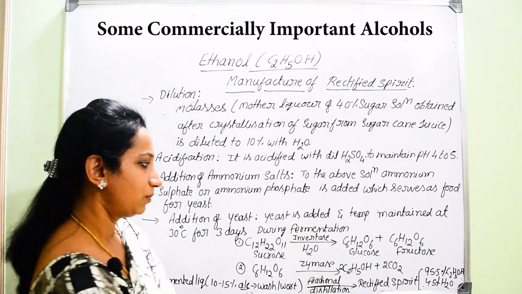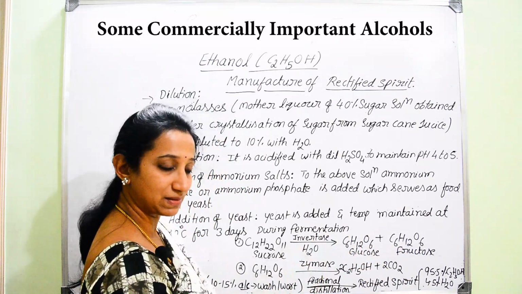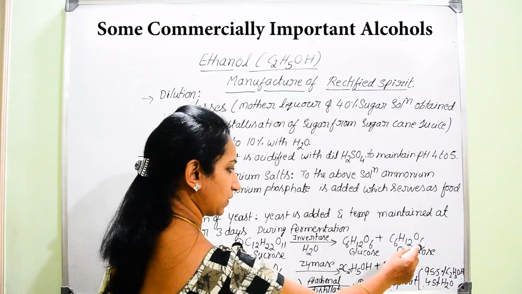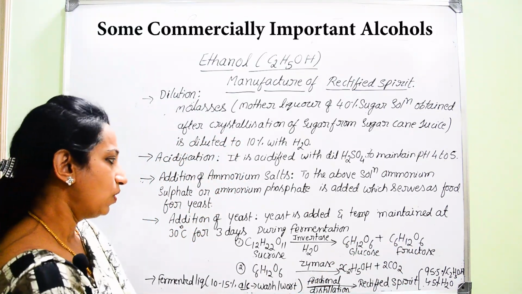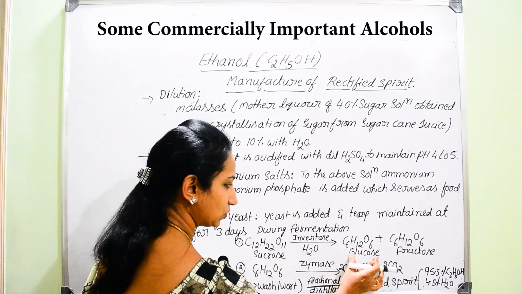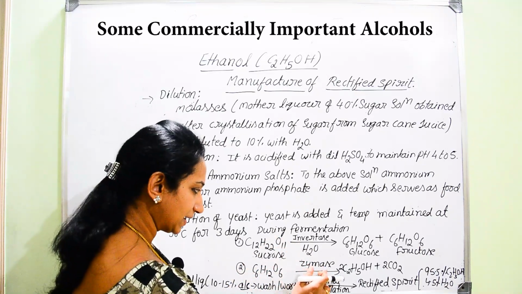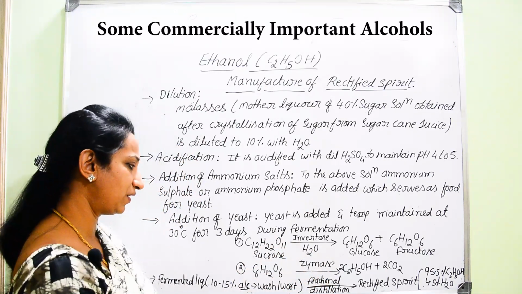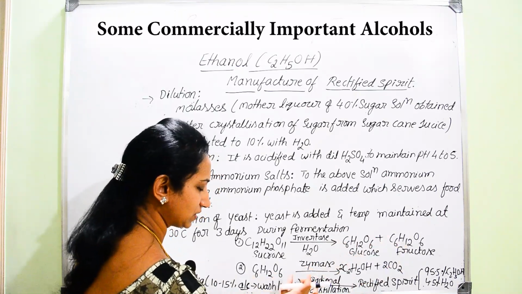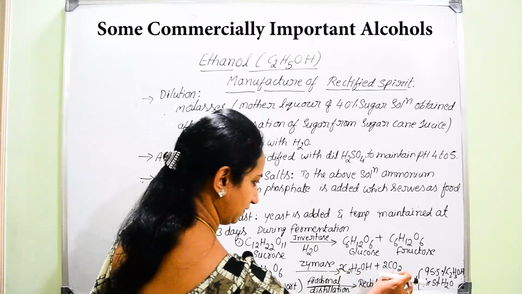Of course, both glucose as well as fructose have the same formula, C6H12O6. Now, once sucrose breaks down into simpler units, that is one glucose and one fructose, the other enzyme, zymase, helps in the conversion of either glucose or fructose into ethanol, and there will be liberation of gas.